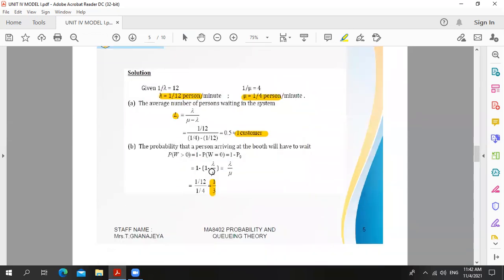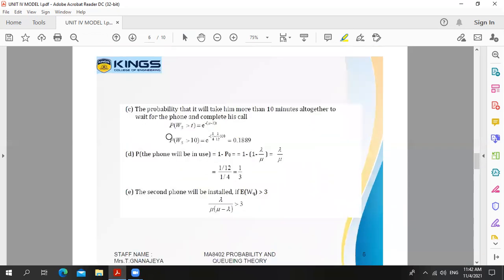So the answer for question C: probability of Ws greater than T. The formula is e power minus of mu minus lambda into T. Here the time is given as 10 minutes. So putting T equal to 10, that is e power minus of mu value 1 by 4, lambda value 1 divided by 12, into 10. Simplifying that, we get 0.1889. We are already familiar that a probability value always lies between 0 and 1.